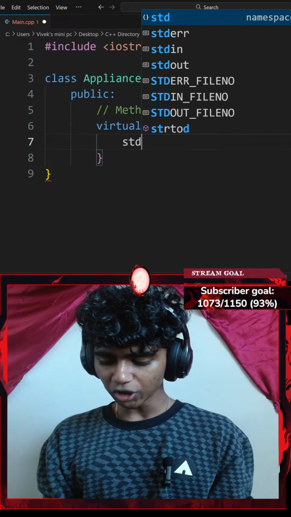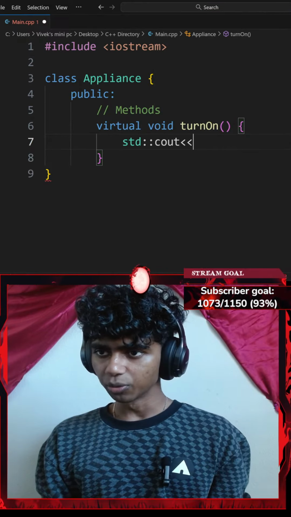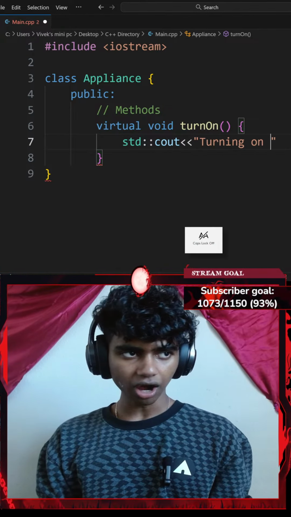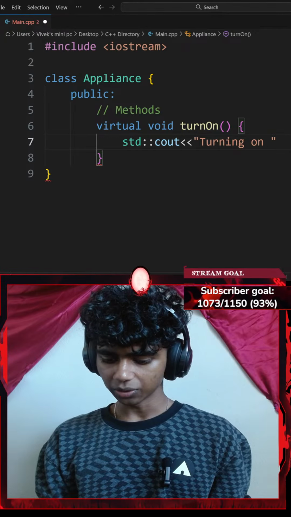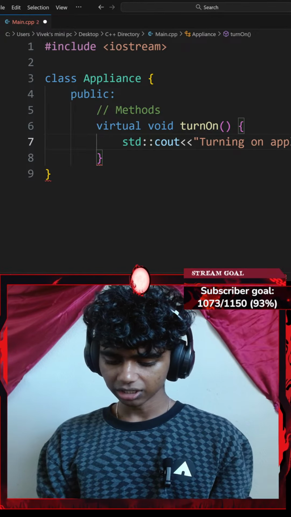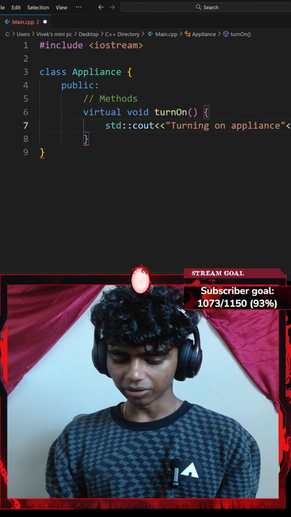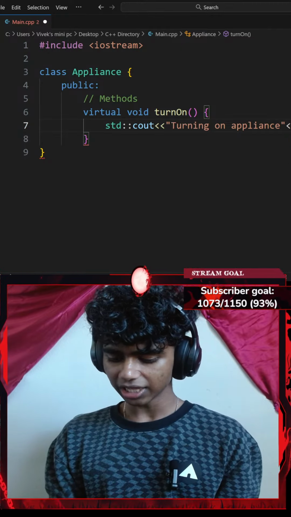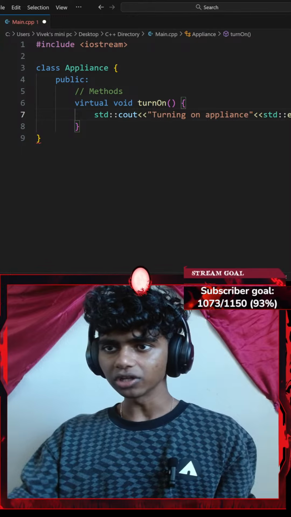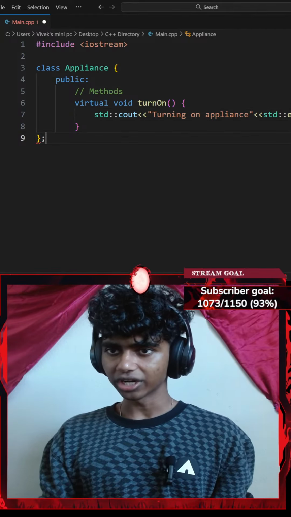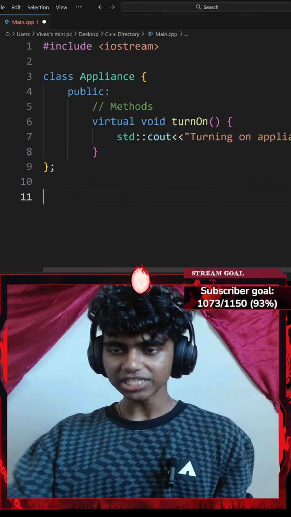Okay, that said, I'm going to add a standard console output with an insertion operator that is going to say turning on appliance. So I'll go with Appliance. There we go. And then honestly, I could go with a standard end line ending with a semicolon. Okay, next up, I've got to create two derived classes now. So let's end my Appliance class with a semicolon.